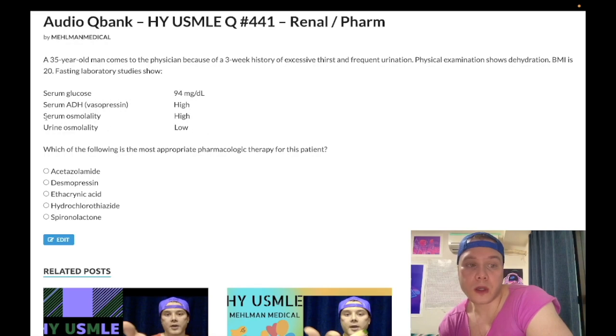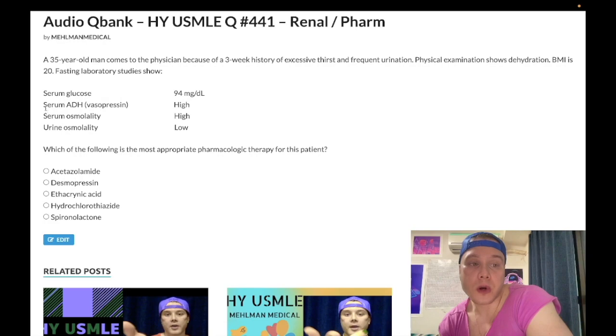Well, we look at the serum and urine osmolality here, and it's the opposite of what I just said, right? So we say, well, that's weird. Like, if ADH is high, it's clearly not doing its job, right? So this means we have insensitivity to ADH of the kidney. This is called nephrogenic diabetes insipidus.